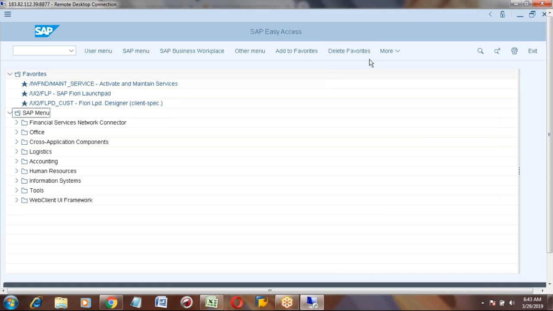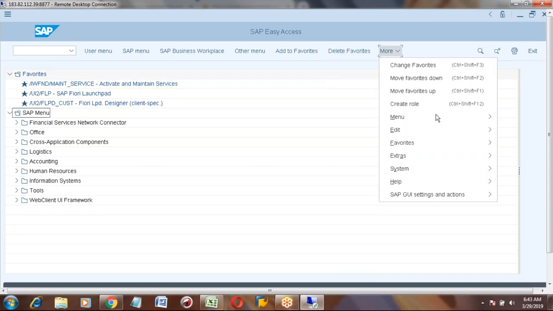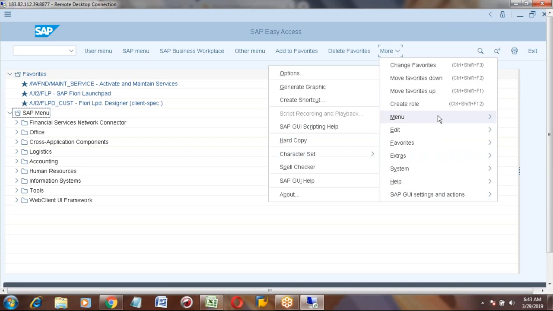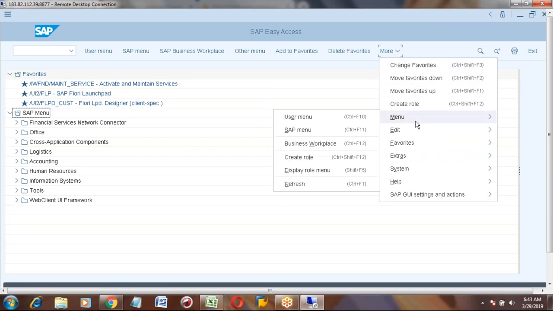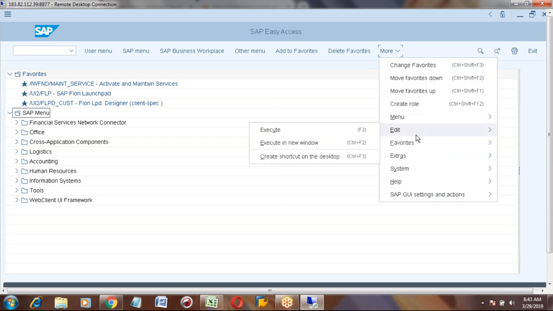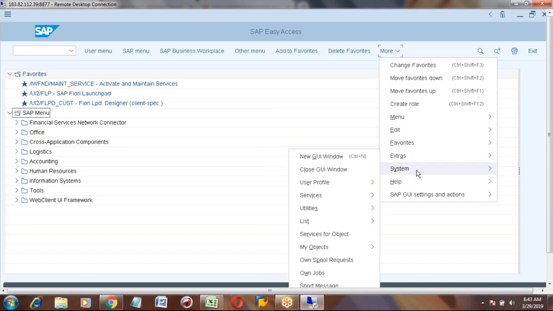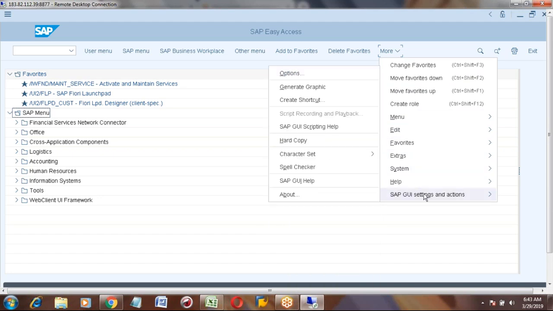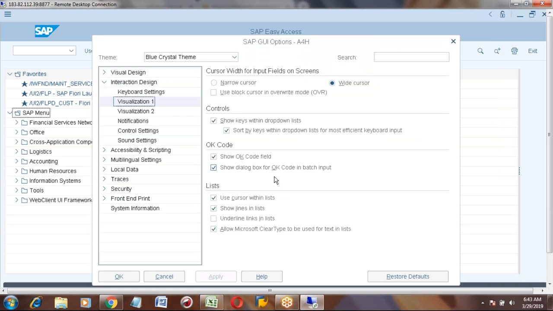One option will be there to change this appearance to normal. I am checking that. Yeah, this SAP GUI settings. You can go to the options here, click on options, and here visualization.